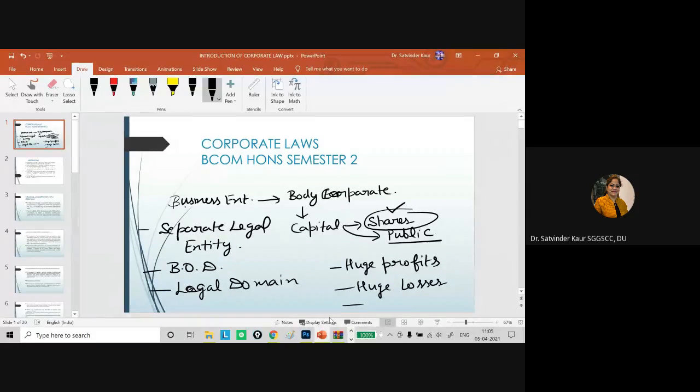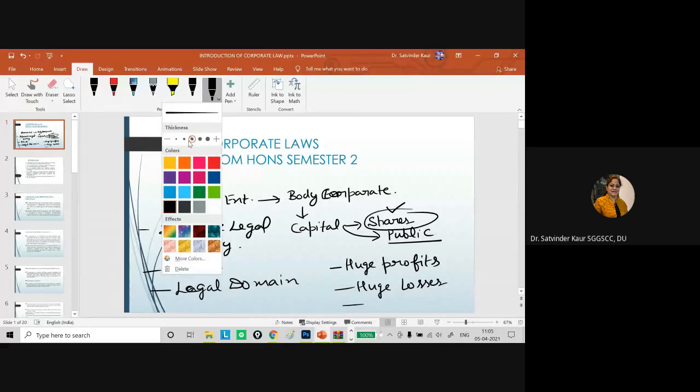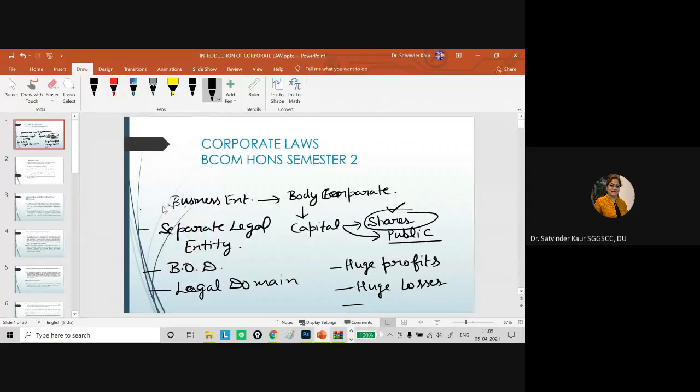Okay, so I had started with this first slide while explaining that the body corporate is an entity in the form of a business enterprise. When it exists, this body corporate has a separate legal entity. The overall capital is divided into smaller denominations, known as shares, where the public invests its money. The ownership is with the public or the shareholders, and the body corporate is managed by the board of directors.